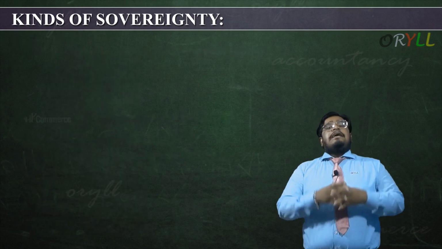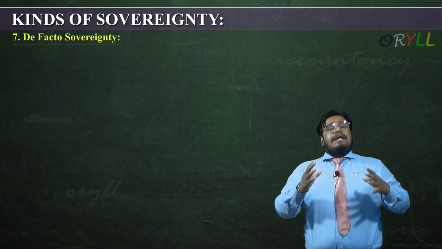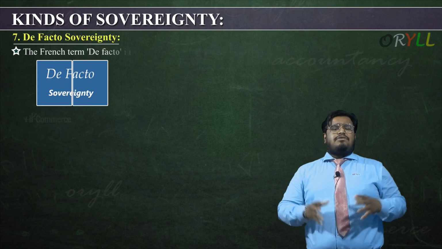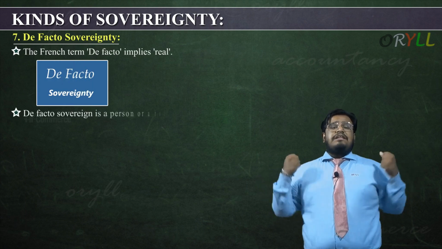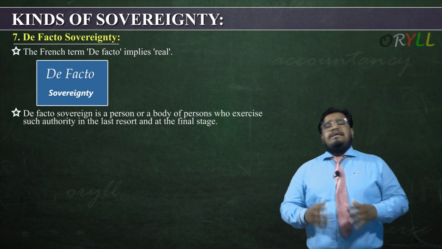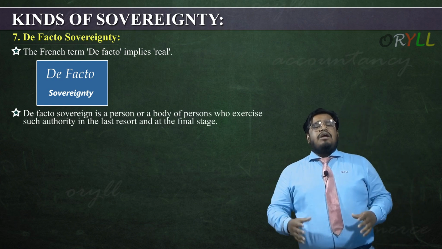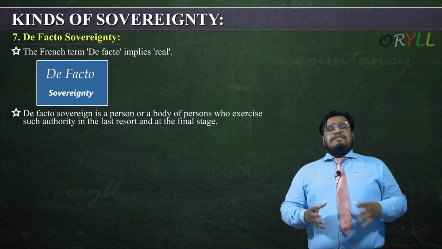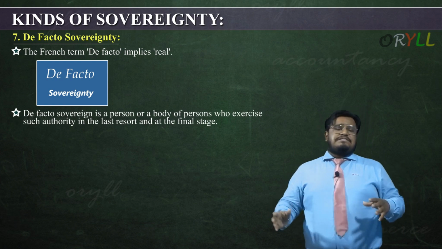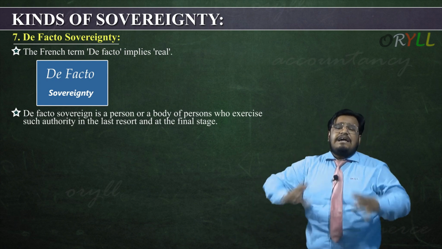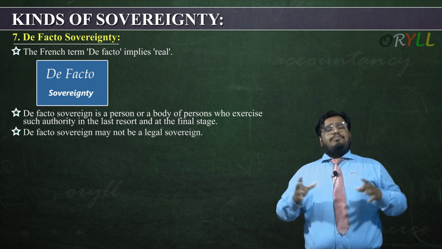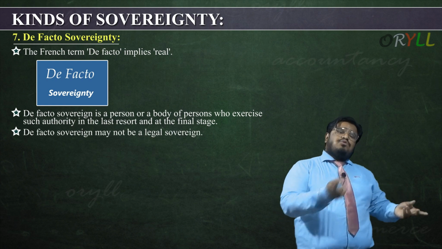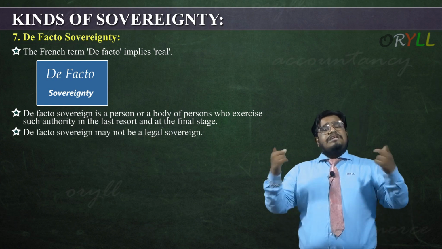Let's understand the seventh point, that is de facto sovereignty. De facto is a French term which implies real. That means who has the real power. De facto sovereignty is the person or the body of persons who exercise such authority in the last resort or the final stage. That means at the last, these are the people who have the power in the final stage. A de facto sovereign may not be the legal sovereign. That means it is totally opposite of the de jure one.